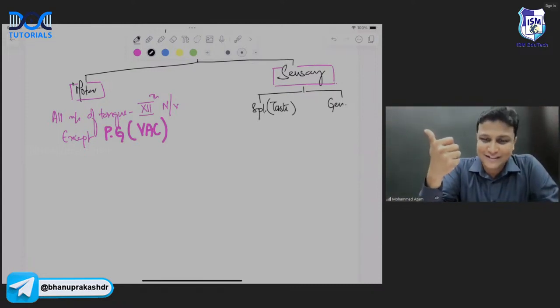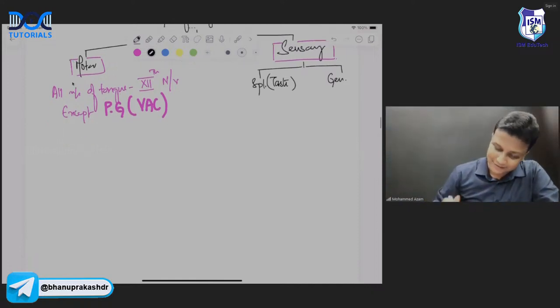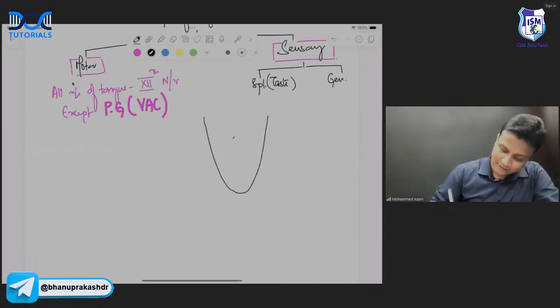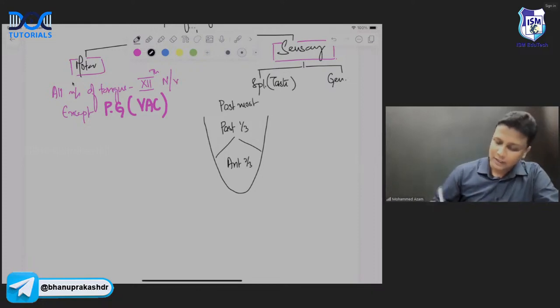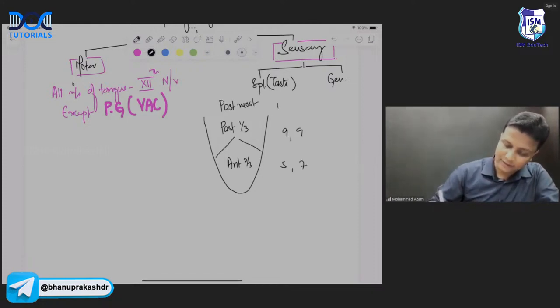Yes, very good, Dr. Syed Asif. Very good, Dr. Abhishek Mishra. Very nice. You remember my trick, how to remember the sensory supply. Draw the diagram of the tongue like this here. And then we all know the tongue will be divided into anterior 2/3, posterior 1/3, and then the posterior most part. After drawing like this, write down 5, 7, and then 9, 9, and then 10, 10.